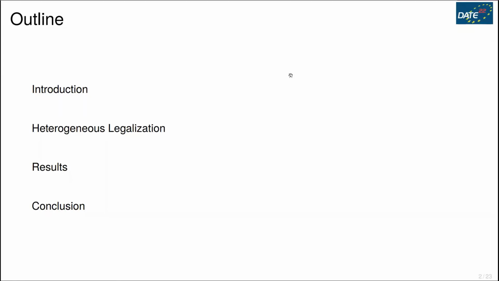This talk is divided into 4 parts. The first part is introduction, where I will talk about the background of standard cell legalization and placement. I will introduce the details of our heterogeneous legalization algorithm in the next part, and I will show the experimental results on public benchmarks with our method. Finally, I will summarize the talk and talk about future work.